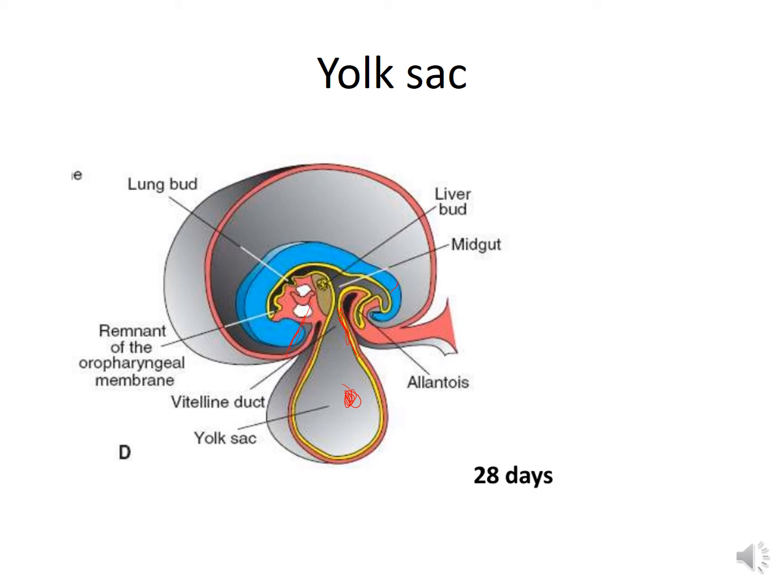Normally, the yolk sac also disappears completely, but sometimes it may be found in the umbilical cord near the fetal surface of the placenta as a small solid structure which is referred to as yolk sac remnant.